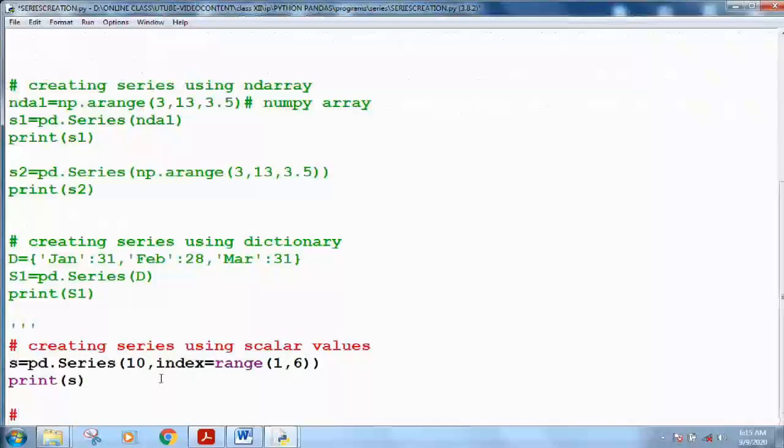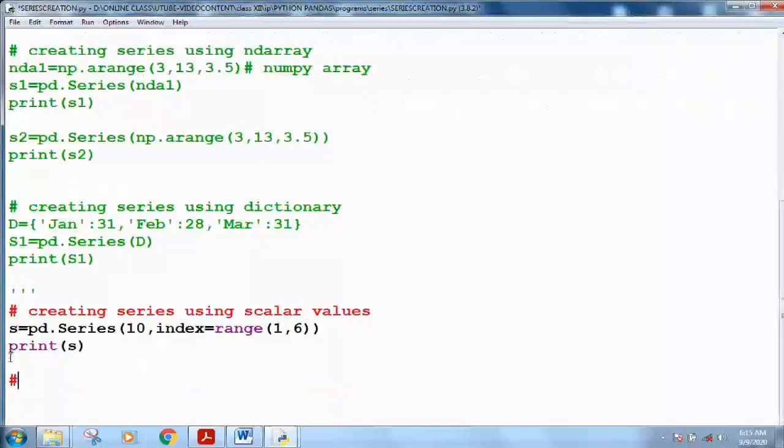Now I was telling you that you can specify the index for a normal series also. For example, let me show you.